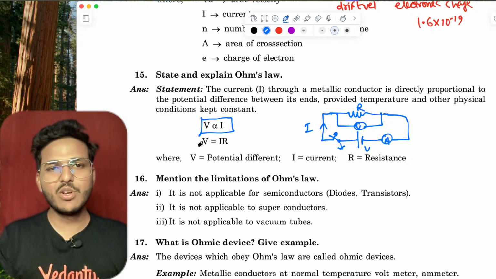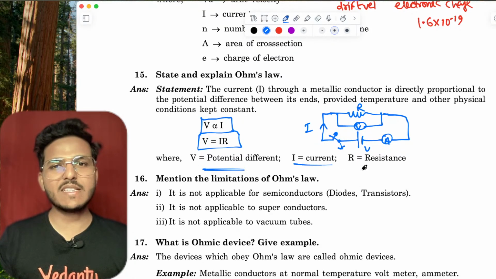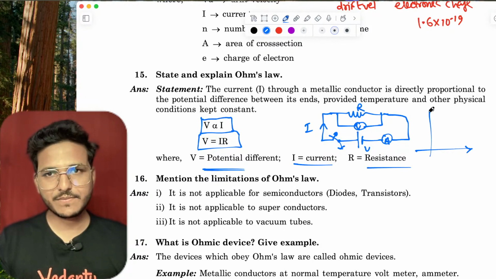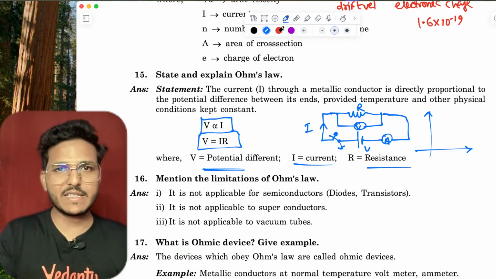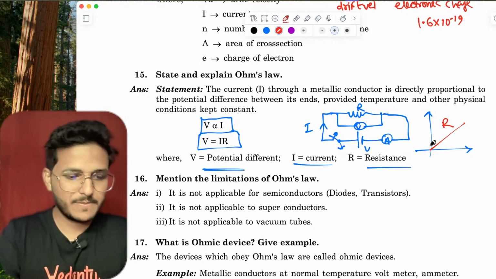That is V equals IR, where V is the potential difference, I is the current and R is the resistance. Also draw a VI characteristic. R is constant for the conductor.